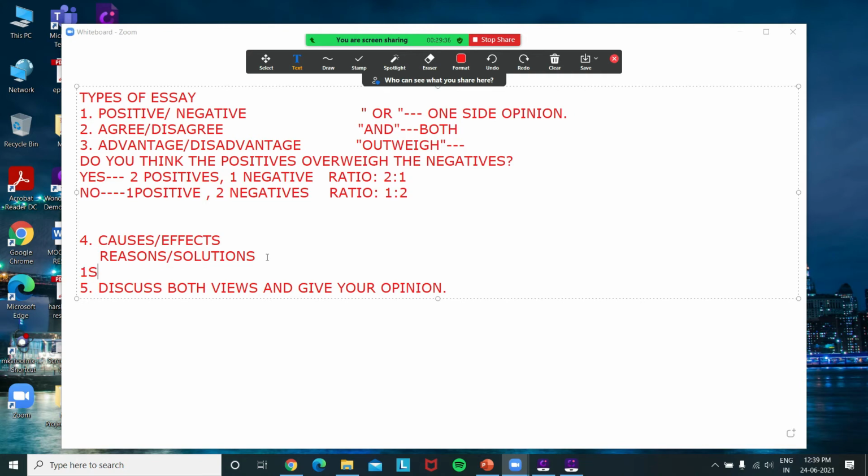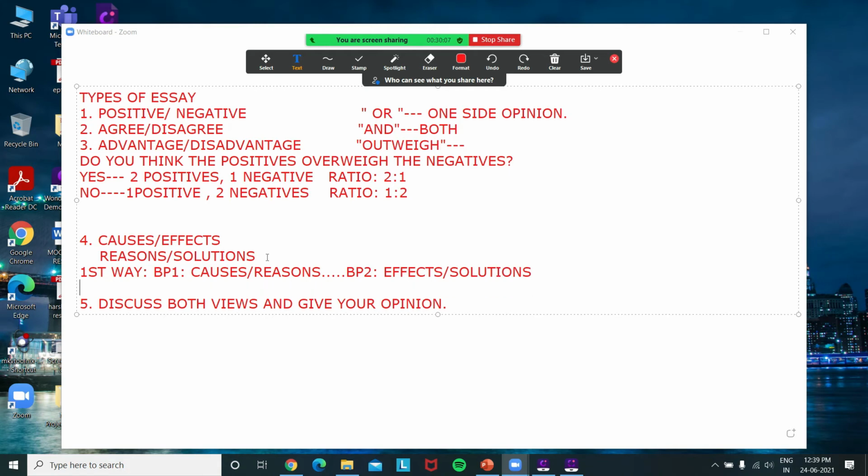The first way is that in body paragraph 1 you will be mentioning the causes or the reasons, depending upon the question. Then in body paragraph 2 you will be mentioning the effects or the solutions, depending upon the question.